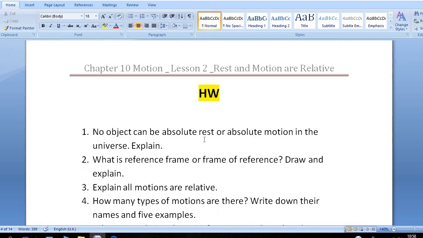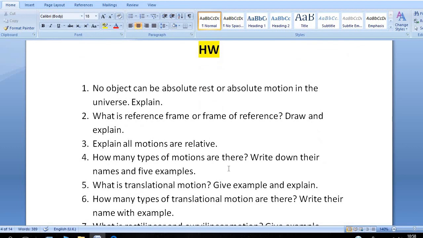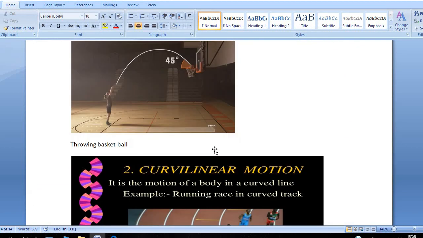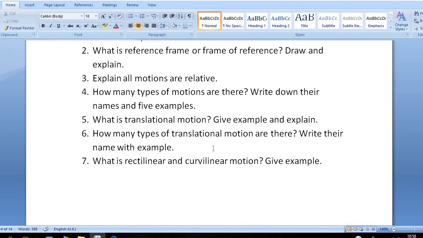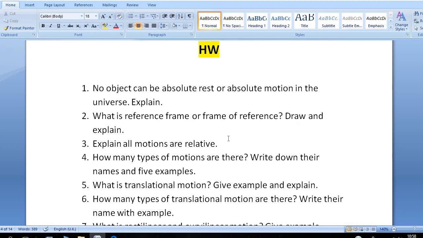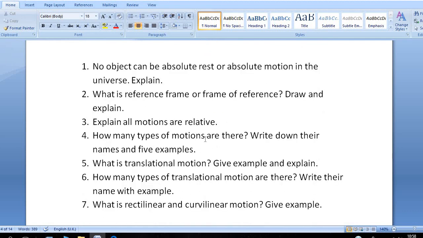So this is the homework. I hope you will understand the matter and solve this problem. Thank you very much.